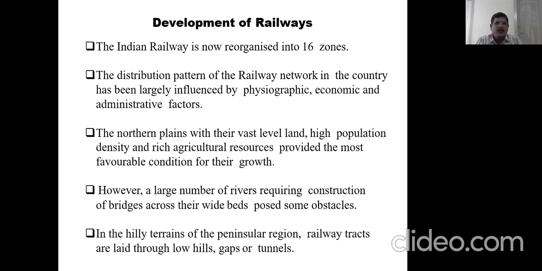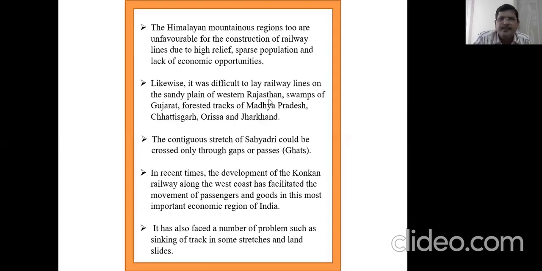For example, on the Konkan Railway in the western coastal areas, they constructed tunnels through some hills or mountains, and in some places put the tracks in the gap between two hills.